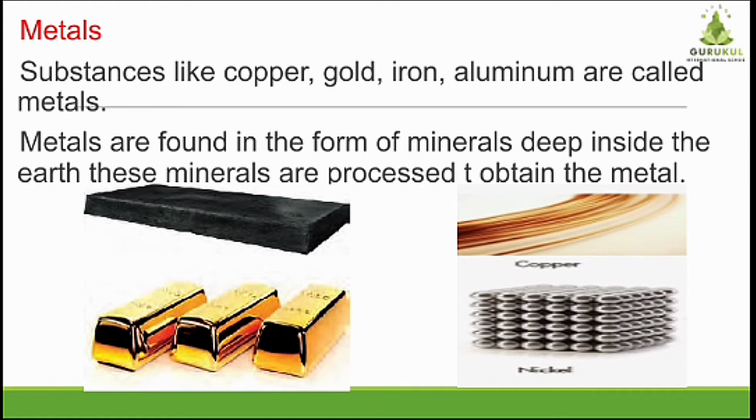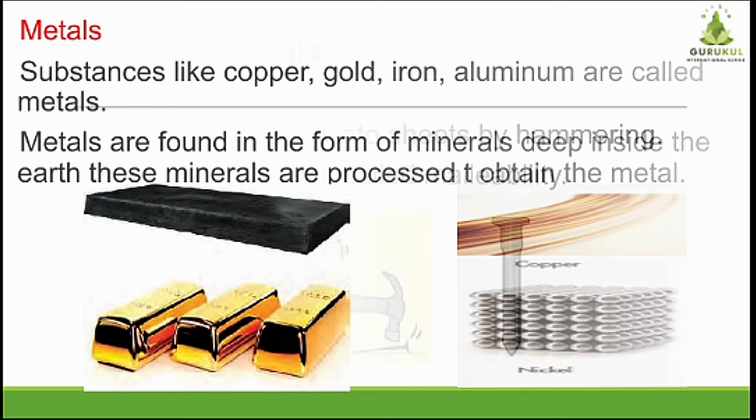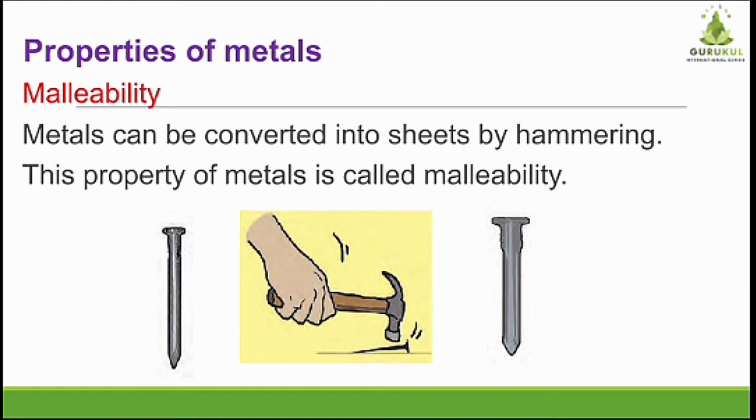These metals are not found as they are, the way we are using gold or silver, aluminium. They are not found in this way. These metals are found in the form of minerals deep inside the earth. With the help of mining from the earth's crust, humans can take out the minerals, and then these minerals are processed, and from that we can obtain the various metals. Now let's study the properties of metals.